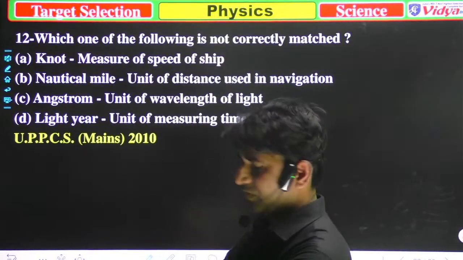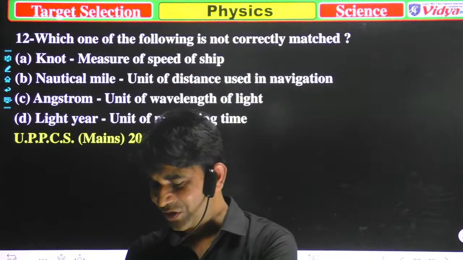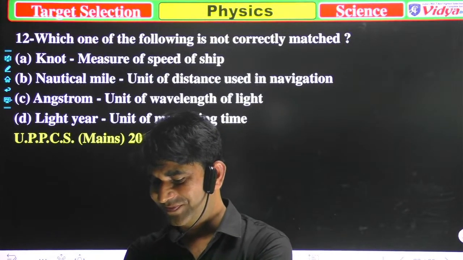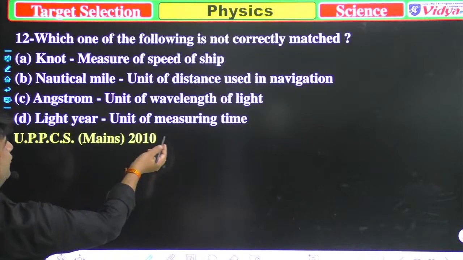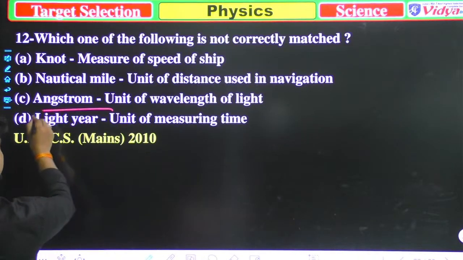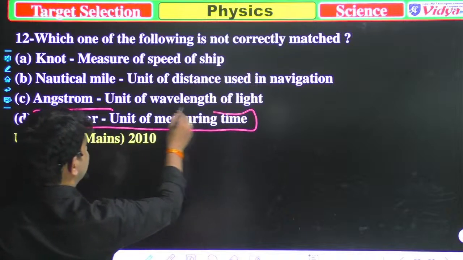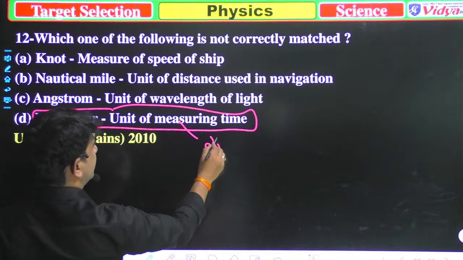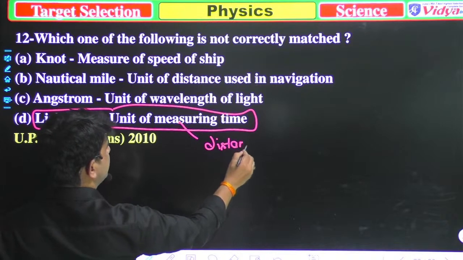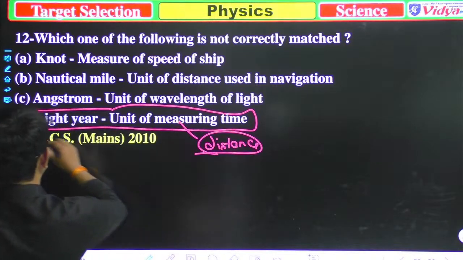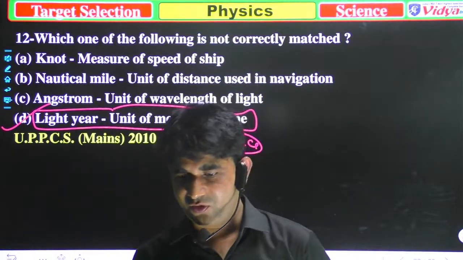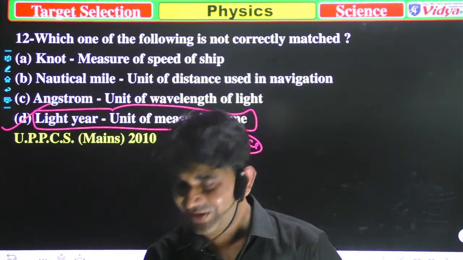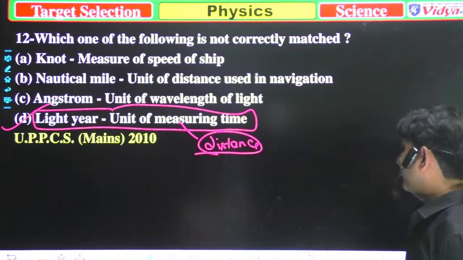Well, D. Savannah, I think now this topic is totally clear to you. What is a light year? The statement that light year is a unit of measuring time is incorrect, because light year is used for measuring distance. So option D is incorrect. Otherwise all of them are correct. Shabana, you should clap for yourself. Okay, so now we'll move to the next question.